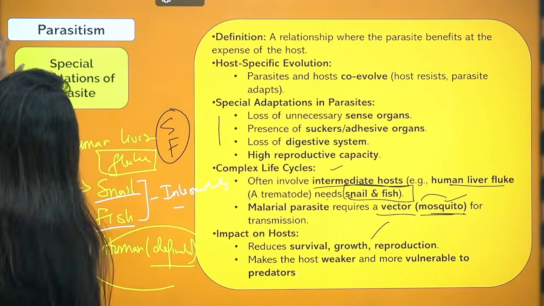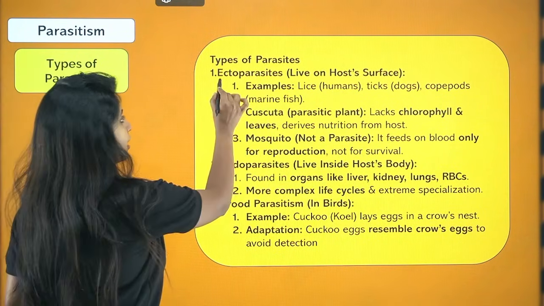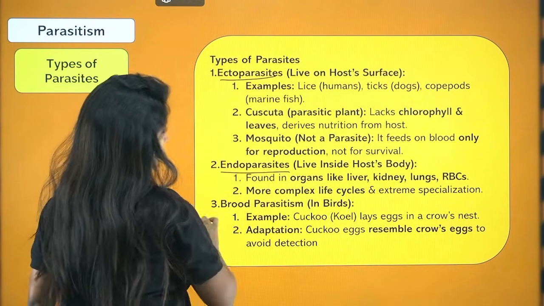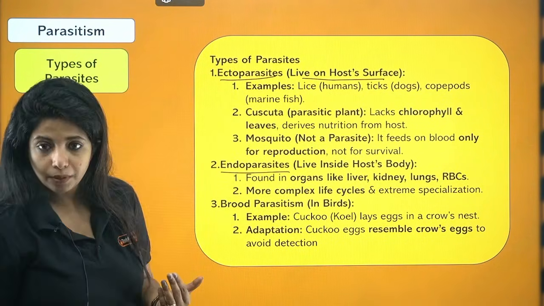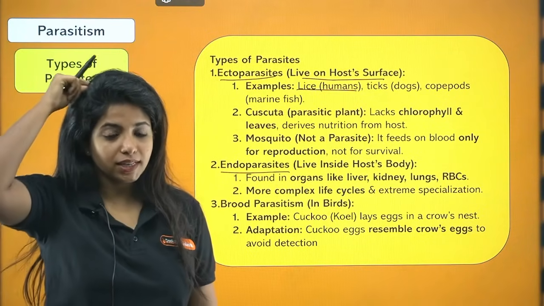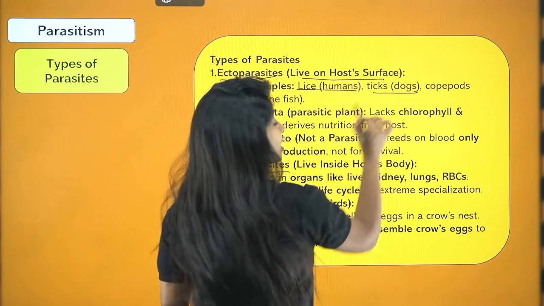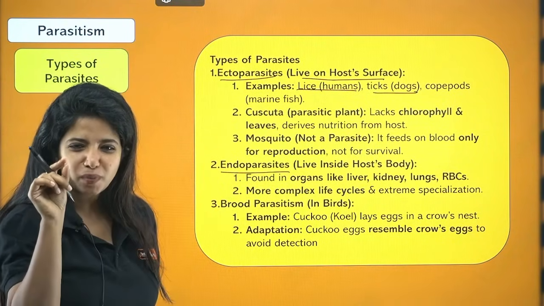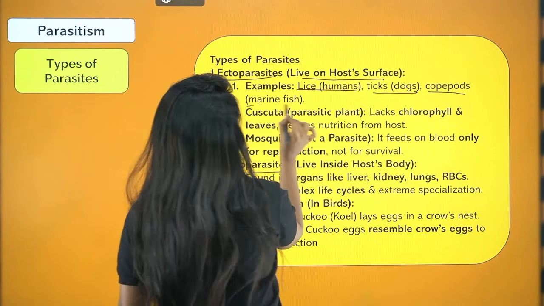Now, the types of parasite, as I was talking about, there are ectoparasites and there are endoparasites. Ectoparasites live on the host surface. For example, you have lice on humans, basically the one that is there in the hair of human beings, and ticks in the case of dogs. On the dog's surface you might have seen black small things, those are ticks. And copepods in the case of marine fish.